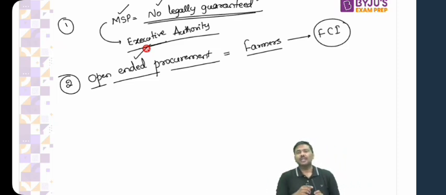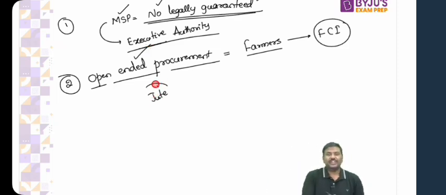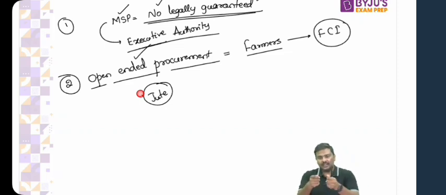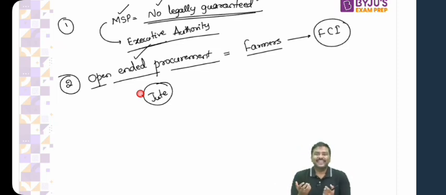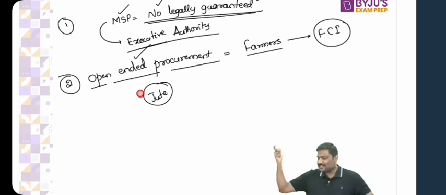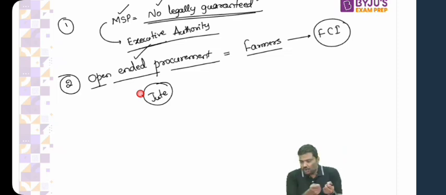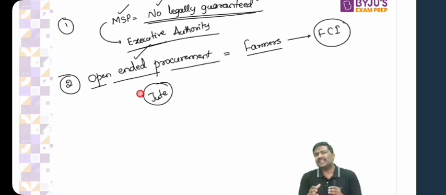Let me ask you a simple question. MSP is announced for jute. How many of you think a farmer can take the jute and sell it to FCI? Let me know. MSP is announced for jute. How many of you think the farmer will take the jute, go to the Food Corporation of India and force the Food Corporation of India to purchase jute? No. Right? You cannot force them. FCI doesn't procure jute. Why? Does the government of India require jute for food distribution purposes? No. What are the food grains which are majorly distributed by the government?